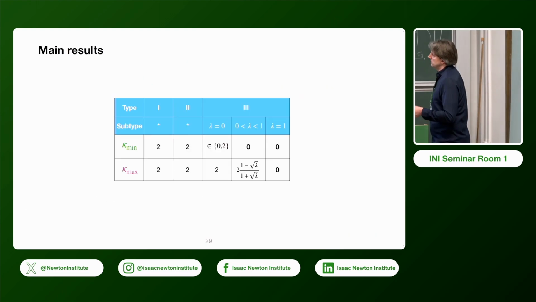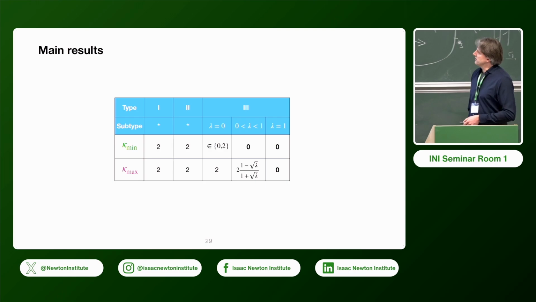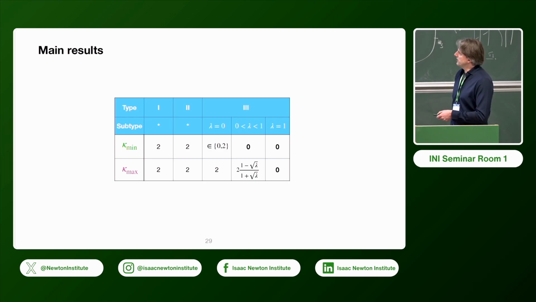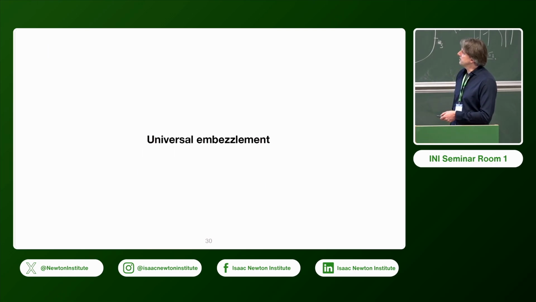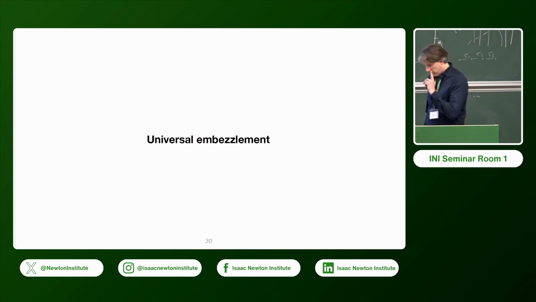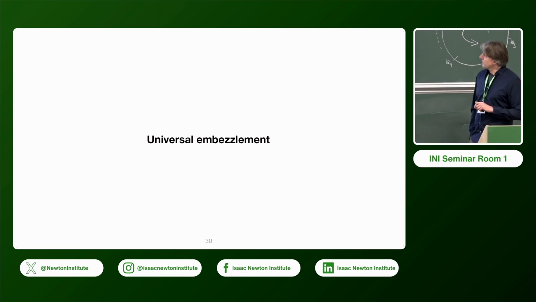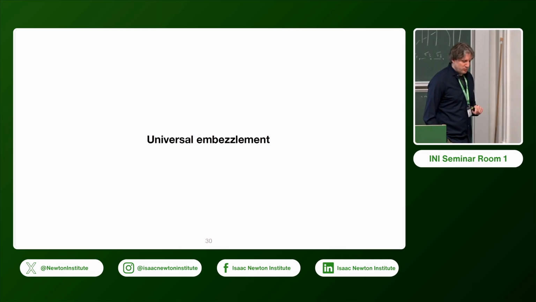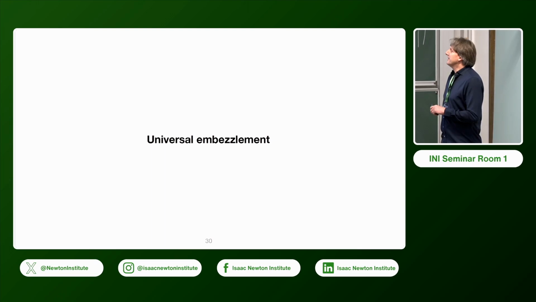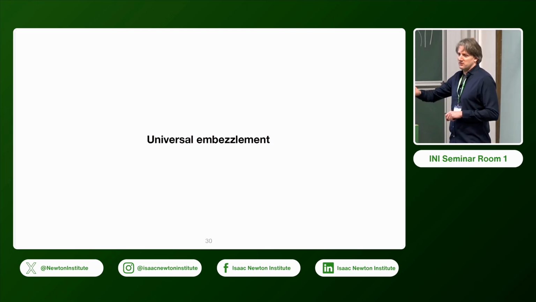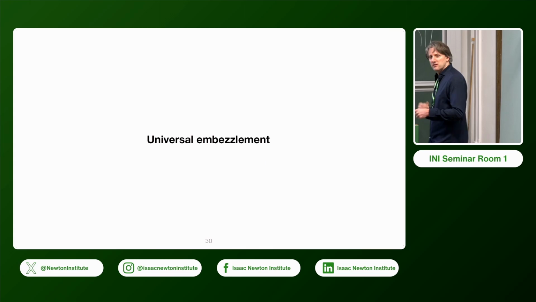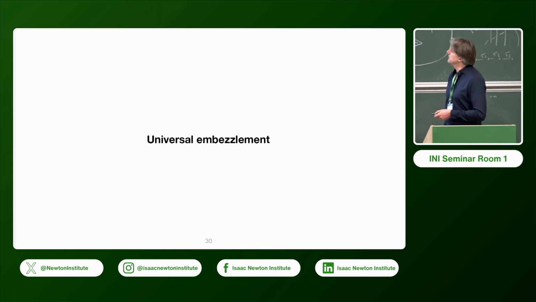Okay, just to recall the main result. So we have this computation of the kappa min and kappa max values. Now let me talk a bit more about universal embezzlement. So I promised you that there are some models where you can find this actually in physically or literally reasonable systems.